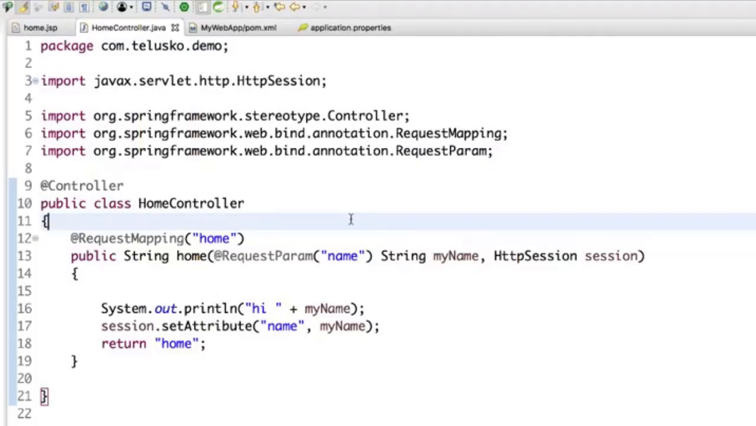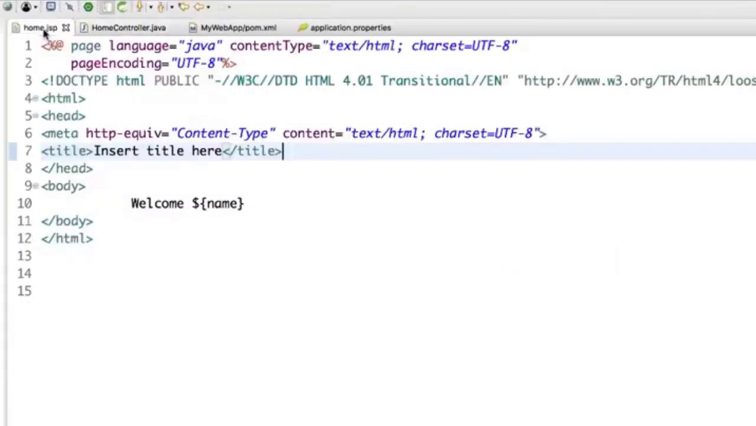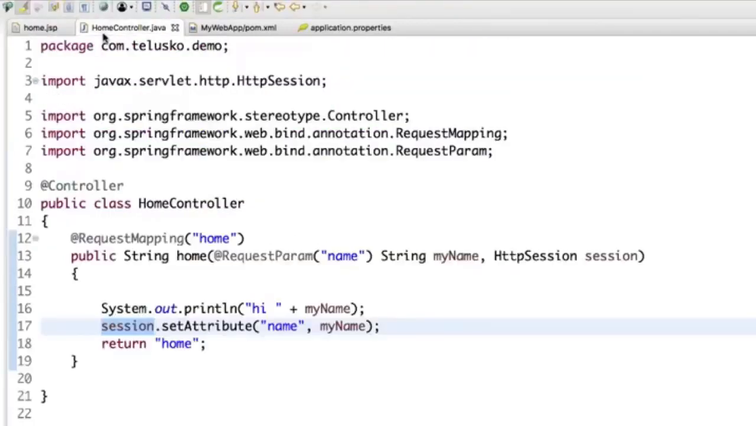Now I have one more thing. What if I want to skip this session as well? First of all, why do we need session? That's a question, right? We need session because we are adding data into this session object, and then that data is going to home.jsp. Now let's go with the flow here. The flow is, whatever data you are returning from here and whatever name you are returning here, it is actually going to the dispatcher servlet.